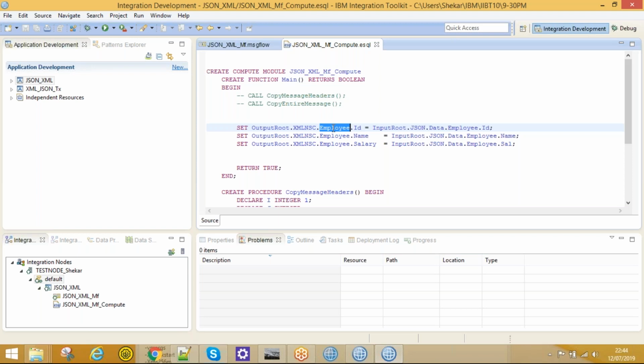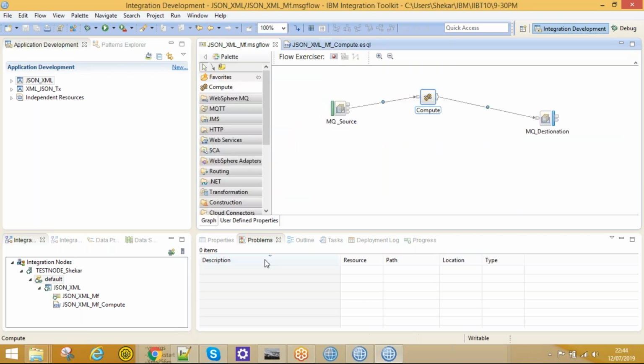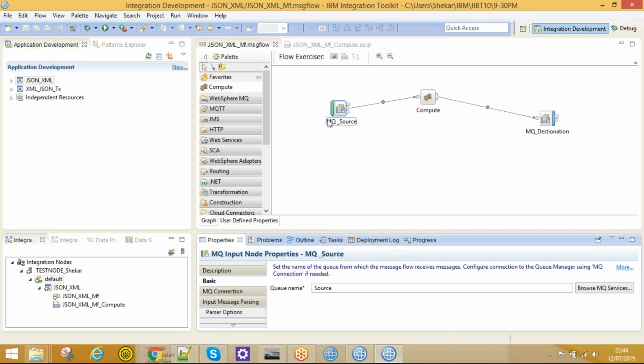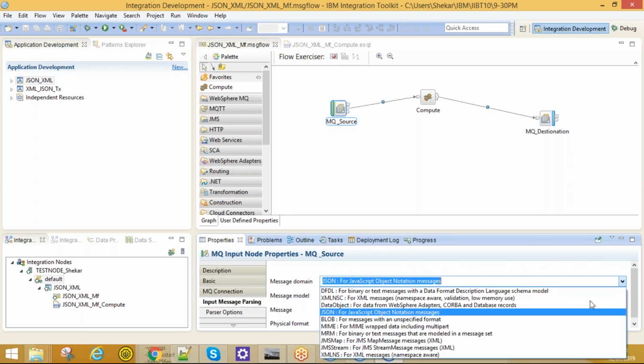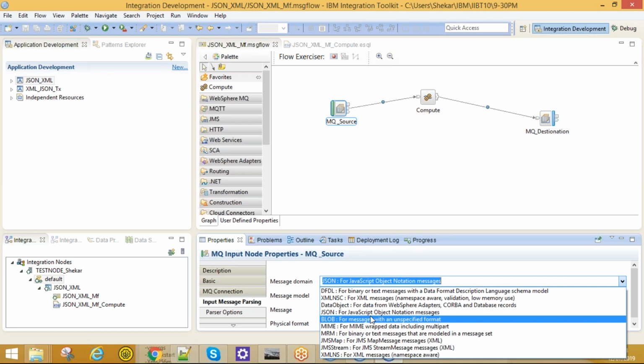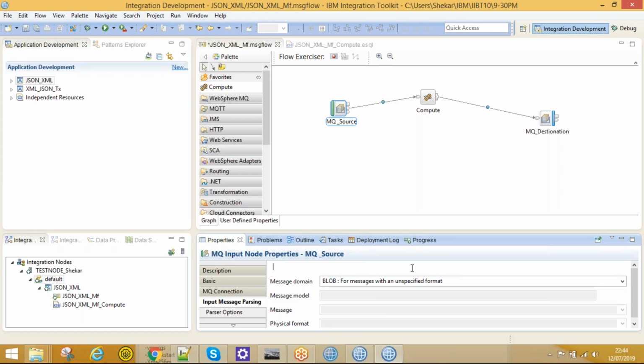And one more thing, if you look here at the input message domain, if you go to the MQ input node, every message flow should start with an input node because it should trigger the flow. In the input message parsing, we have message domain XML NSC for XML and JSON for JSON. Suppose I have some CSV data, and in my scenario I need to transform one CSV data into XML data.